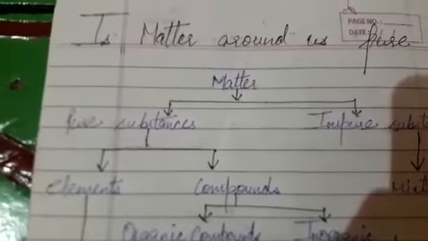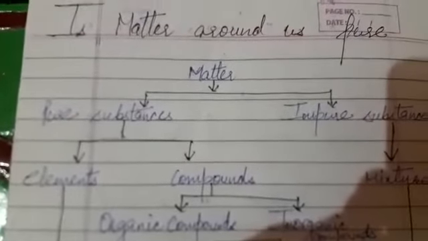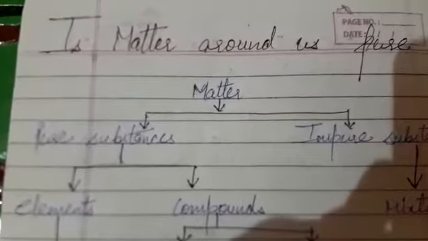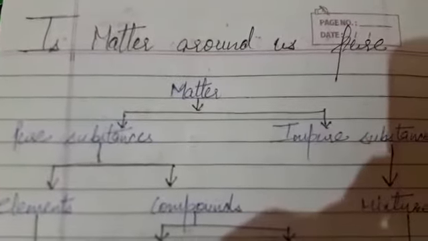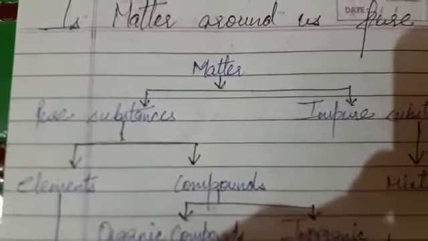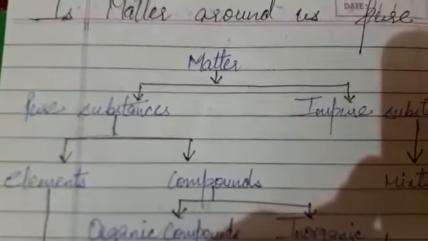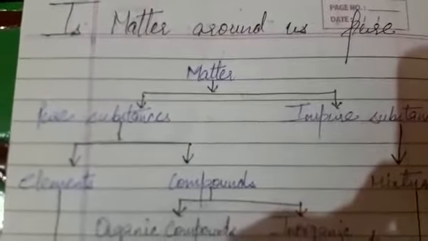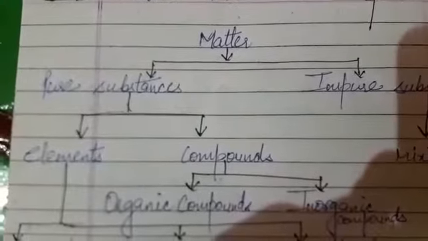Hello everyone, welcome back. Today we are going to start our second chapter of chemistry, that is Matter Around Us: Is Matter Around Us Pure? We will study our first topic with the help of a flowchart.